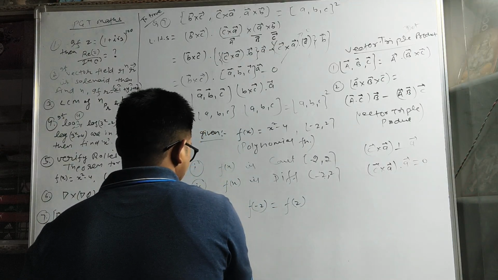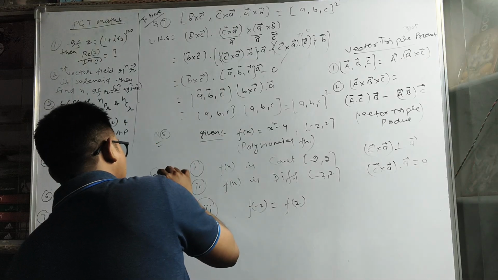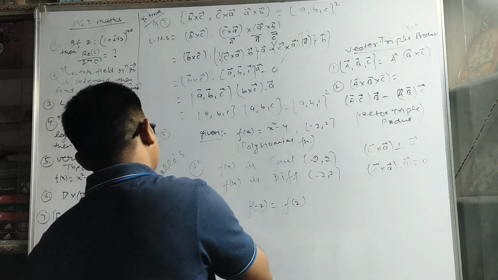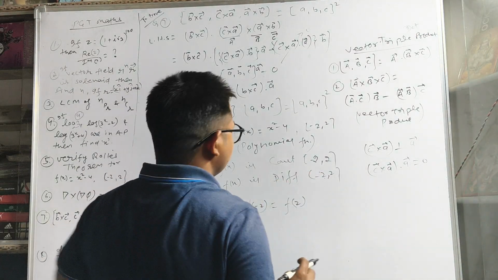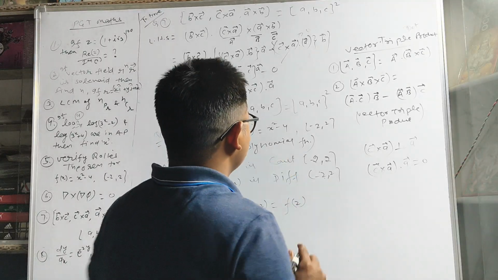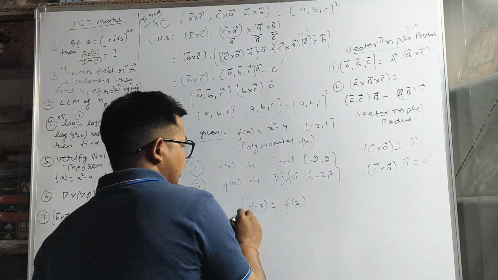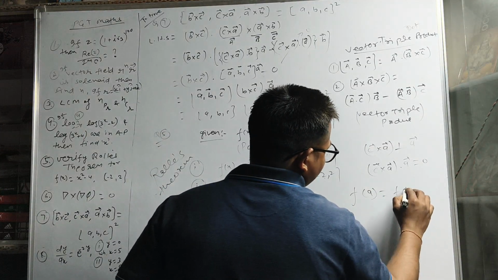Rolle's theorem contains three statements. Two are correct because a polynomial function is continuous and differentiable.